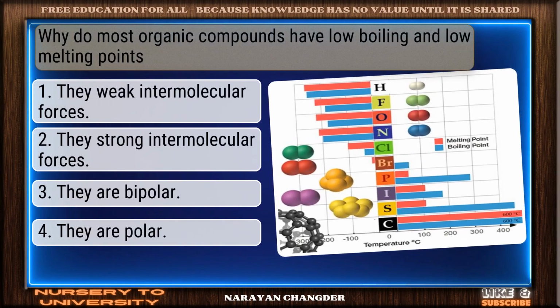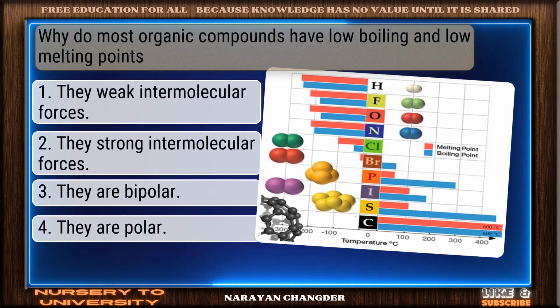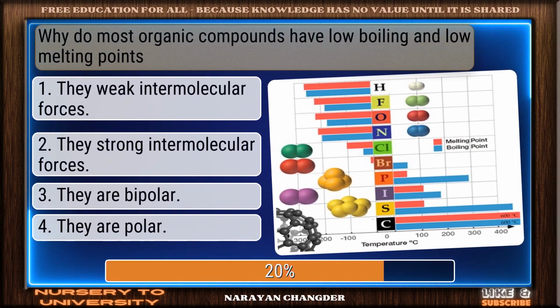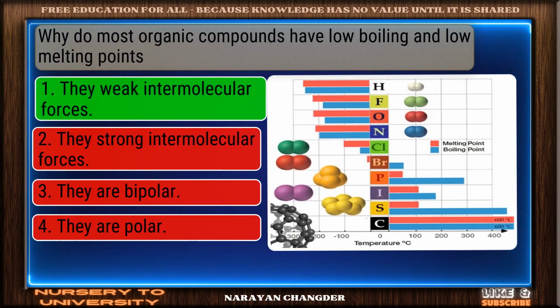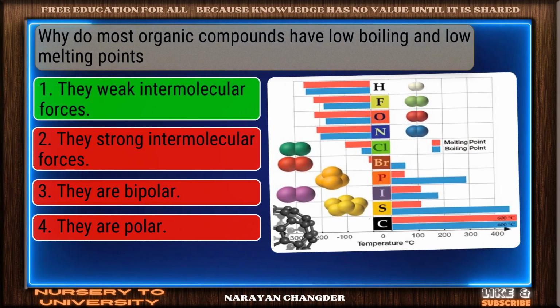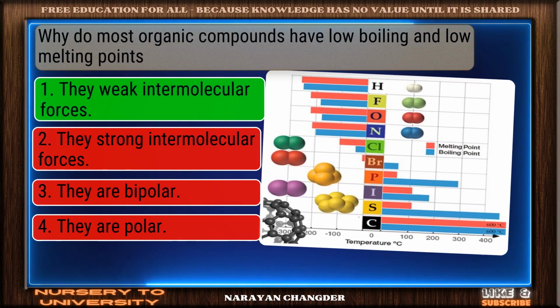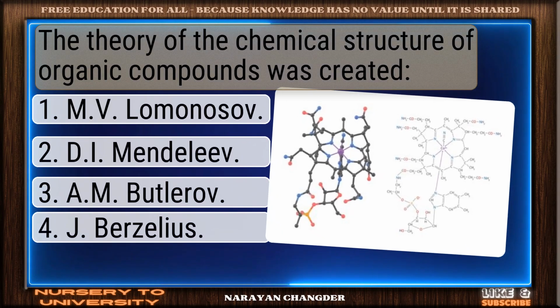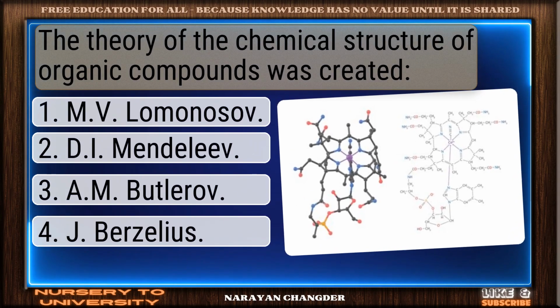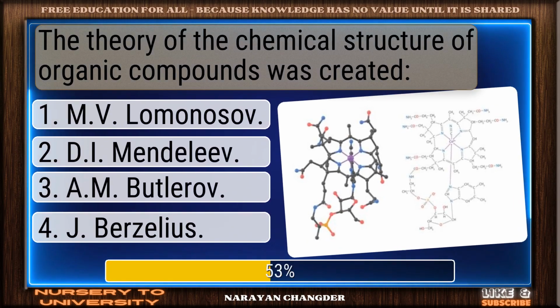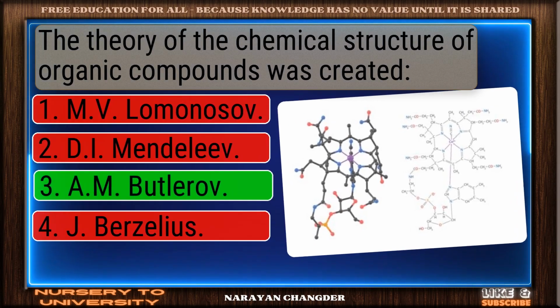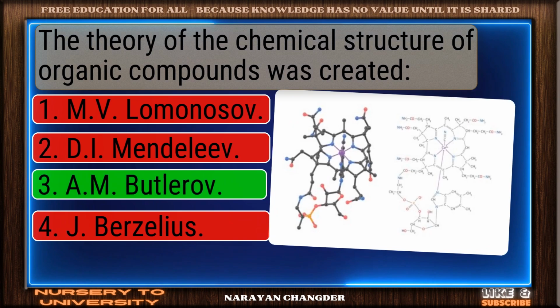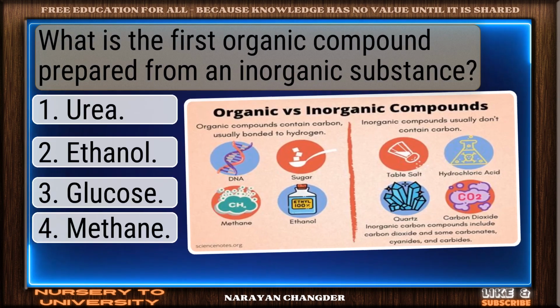Why do most organic compounds have low boiling and low melting points? Good job. Your answer, they have weak intermolecular forces, works well here. The theory of the chemical structure of organic compounds was created by. Great job. A.M. Butlerov is the accurate answer.